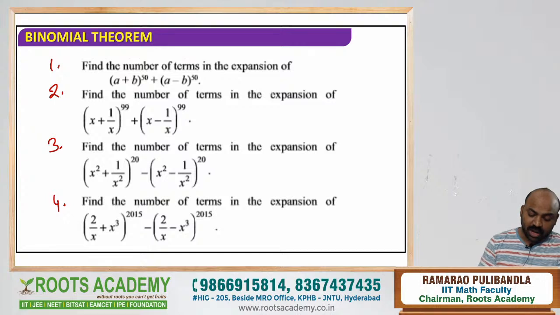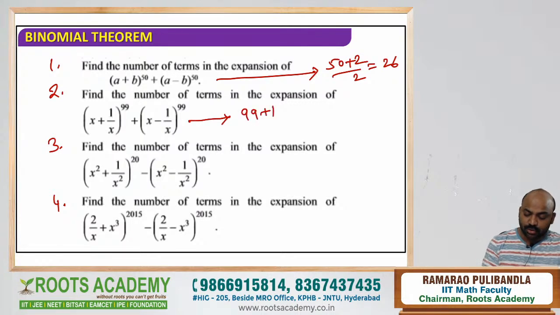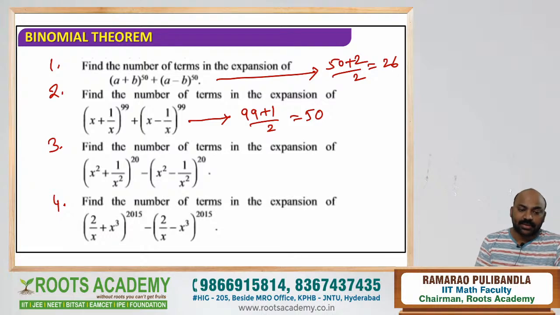Question number 1. Number of terms in this, can you give me the answer? Plus sign and even number: 50 plus 2 by 2. Who will give me the answer? 52 by 2 means 26. Super Ramanoj. Next one, plus and odd: 99 plus 1 by 2, 100 by 2 means 50. Right, Vivek. Super.